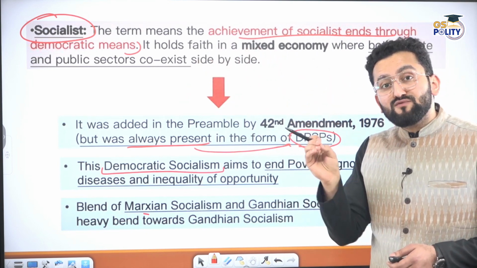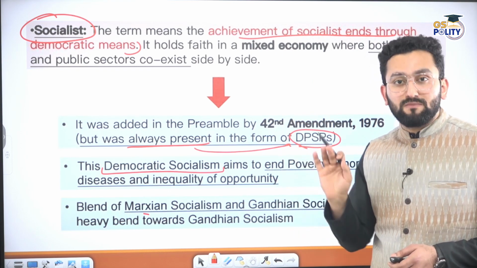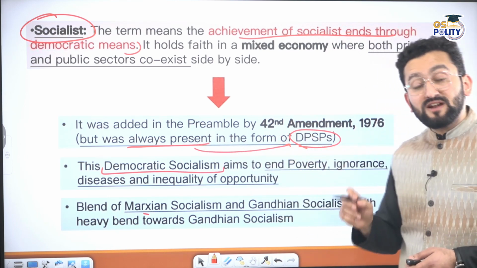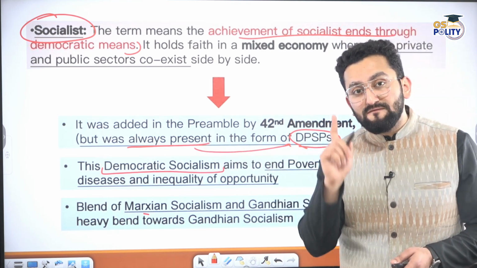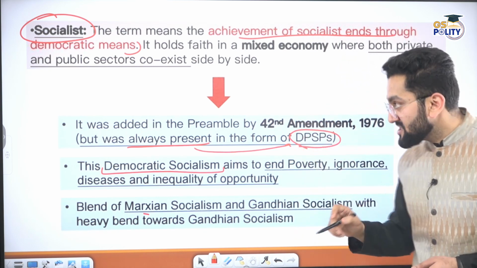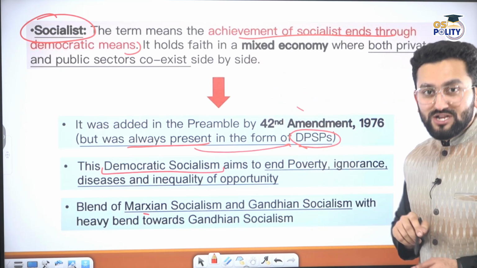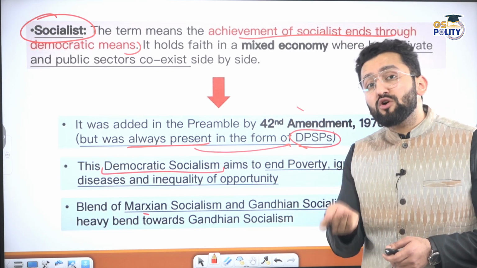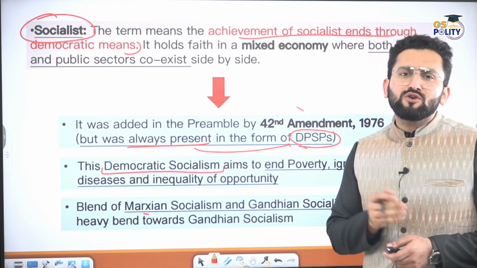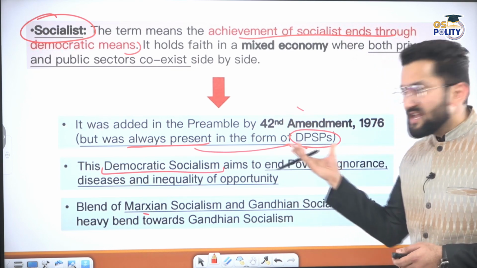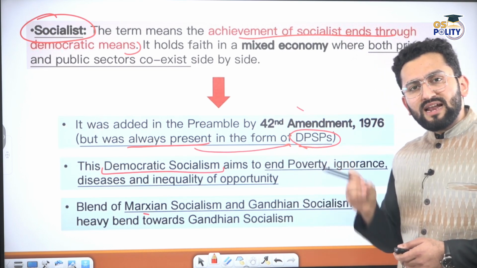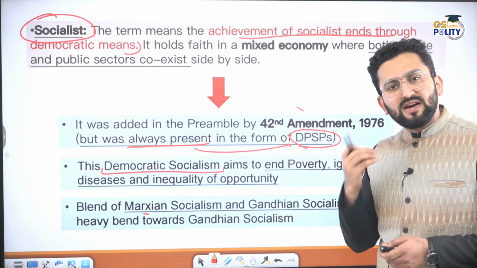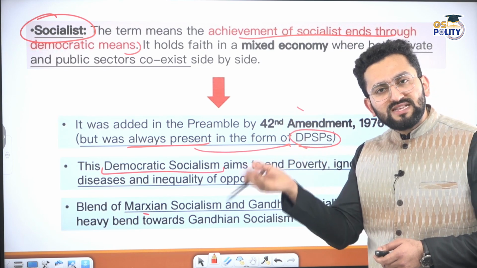Now, this was not part of the original preamble. It was added later, by the 42nd Constitutional Amendment Act. My friends, our preamble has been amended only once, during the time of Indira Gandhi ji, and at that point of time the word socialist was added. Now why was this word not in the original preamble? Because our constitutional framers thought that already in Part 4, the Directive Principles of State Policy, we have mentioned provisions that these should be directives when the government plans policies in future.